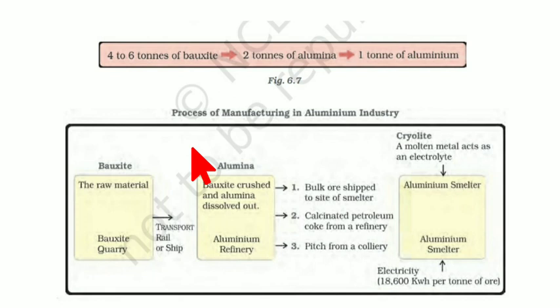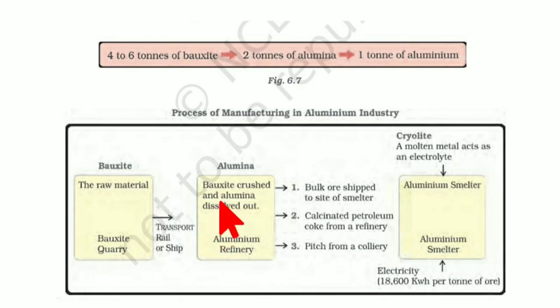Now, bauxite is there in the Earth's crust. Aluminum is there in the Earth's crust, that I said. So aluminum is there in the presence of bauxite in the Earth's crust. So you just have to go there and extract it. You have to dig it or sweep it. There are certain processes for that, and that is called bauxite quarry. So you get the bauxite, and that bauxite is your raw material. Then it is shipped to the industry.